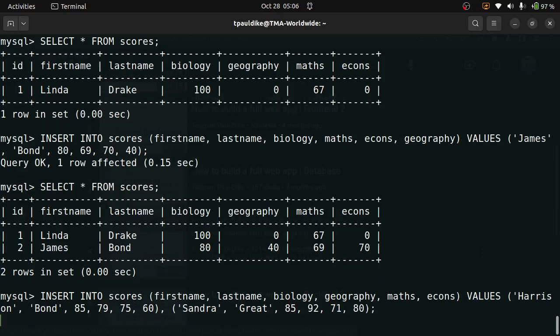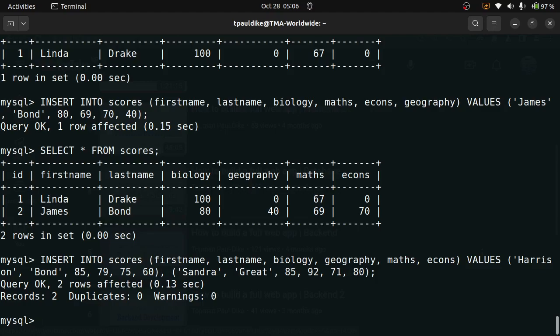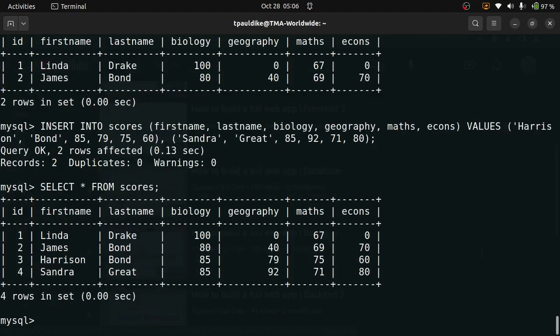All right, let's go. So I just inserted two values at the same time. So you can use multiple values. Even if I had put 10 values there, they would all be inserted. So let's check. We now have four students. So now let's try using subqueries.